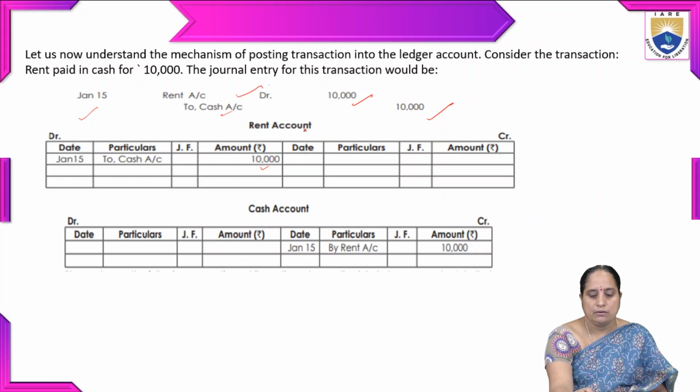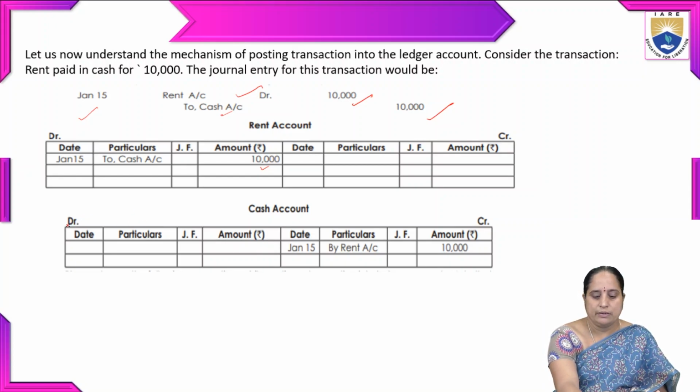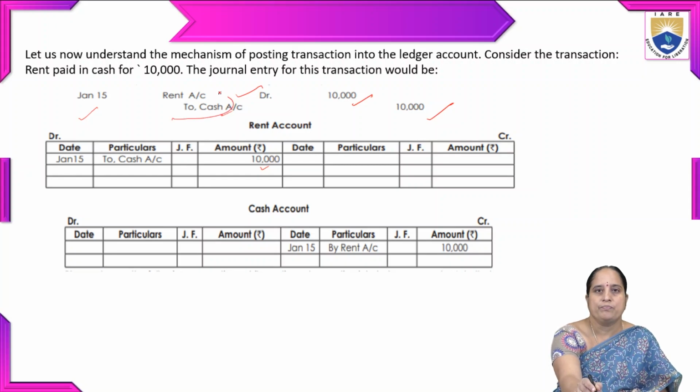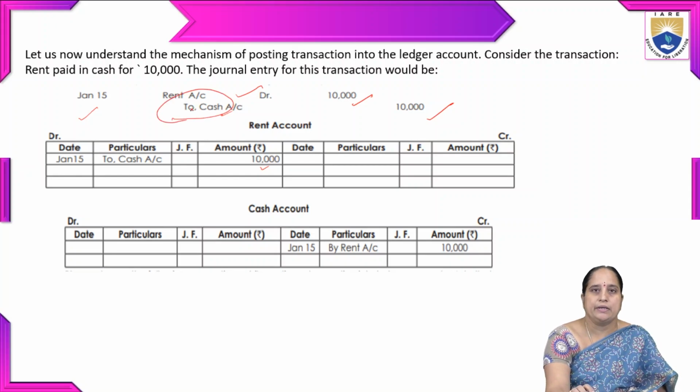Then the same transaction we have to mention in another account, which is known as the cash account. Same format, debit and credit side, where we mention date, particulars and amount. But if you observe the journal entry, cash account is on the credit side.